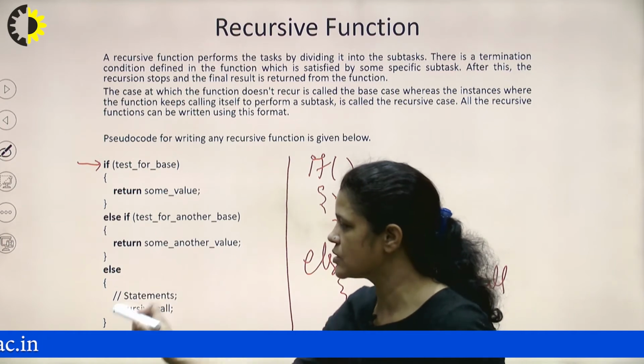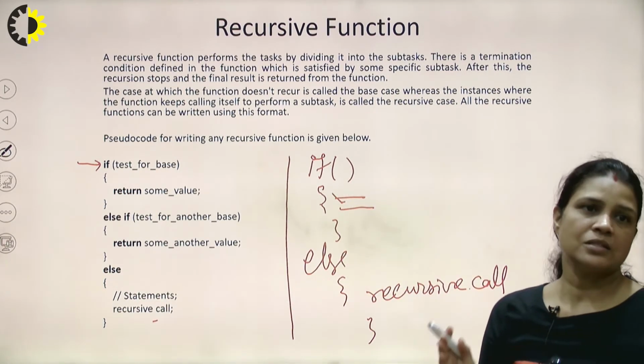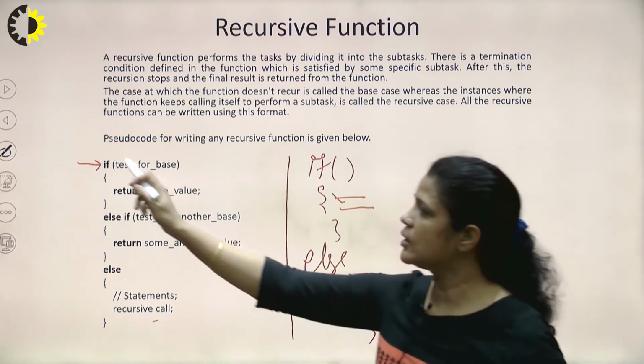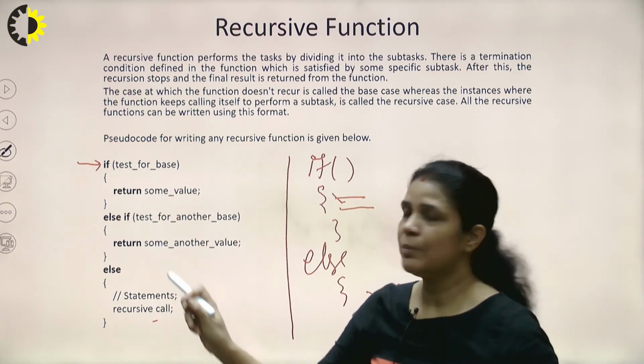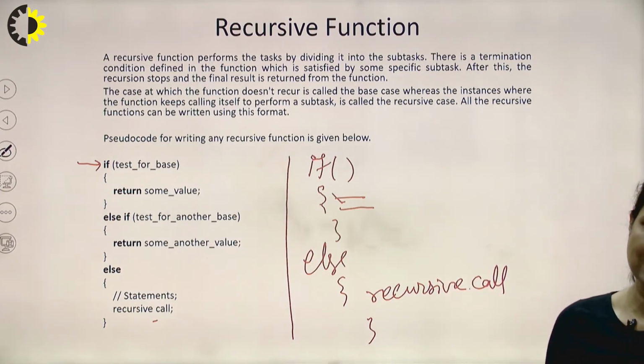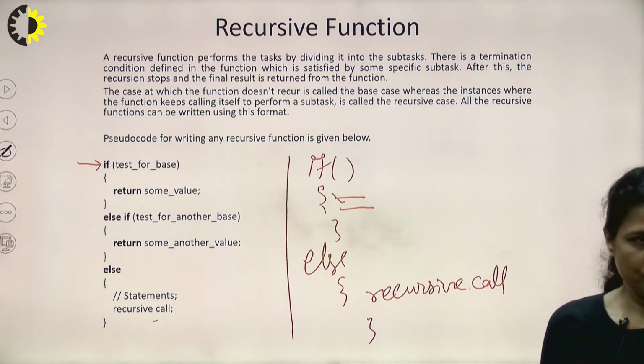Else the recursive call. So this is how we write the recursive function. For a recursive function, we always use the if else statement or nested if else statement, depending on the number of base conditions. In general, there is a single base condition for any problem.